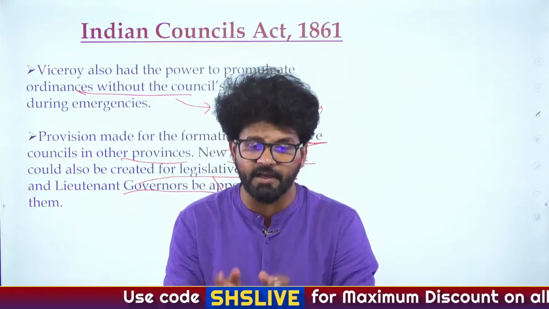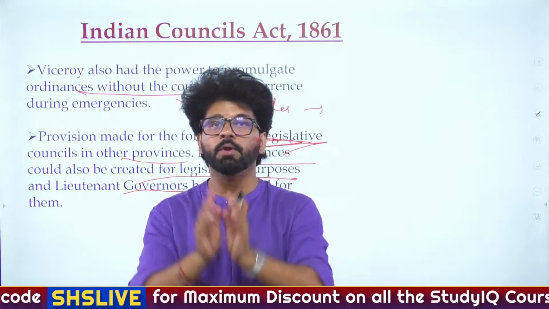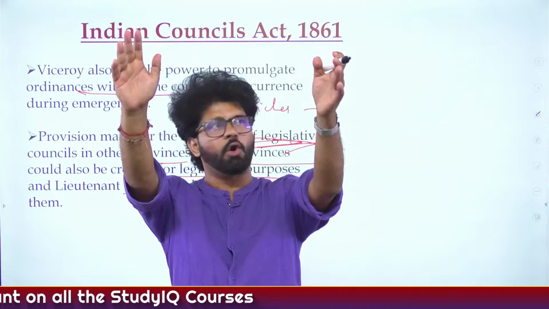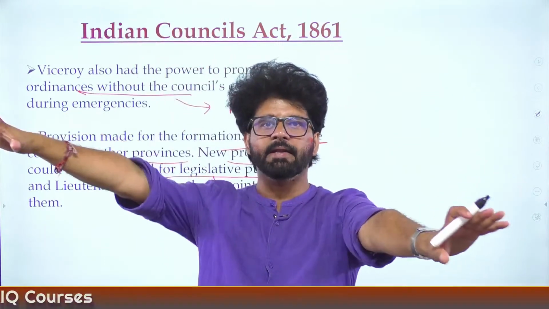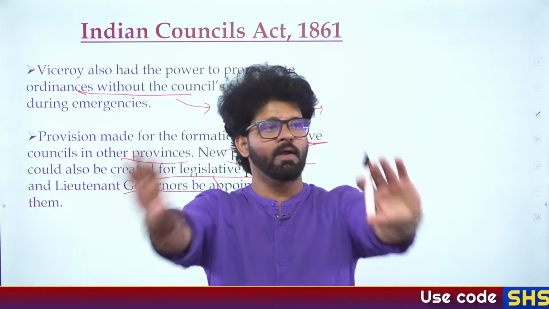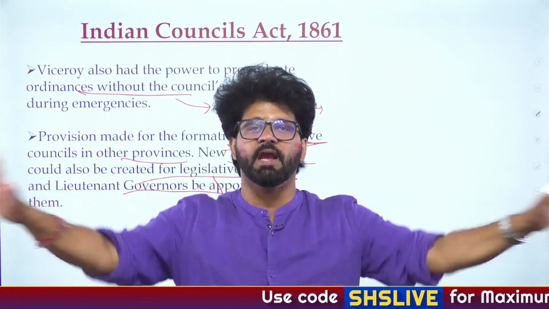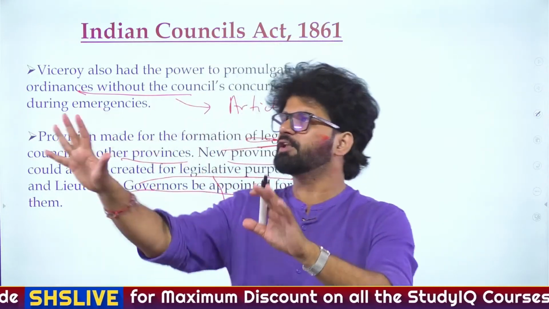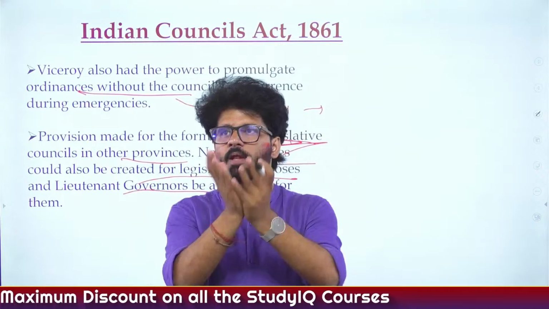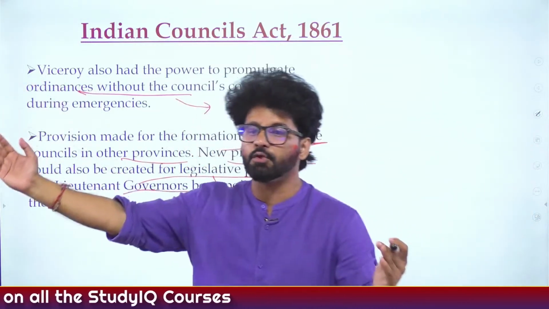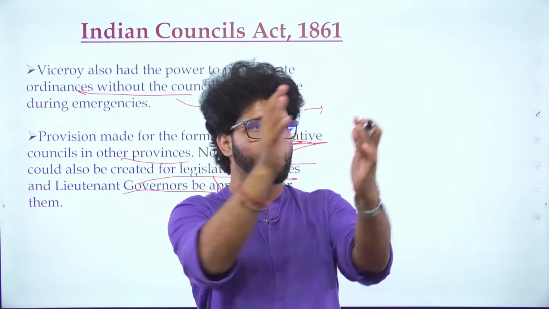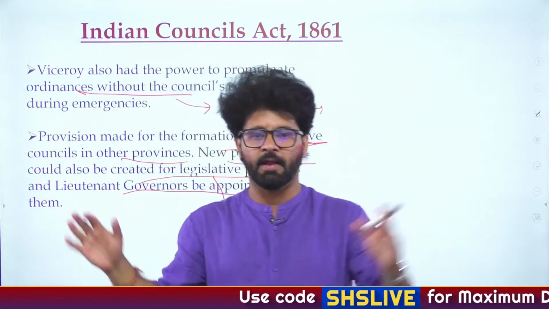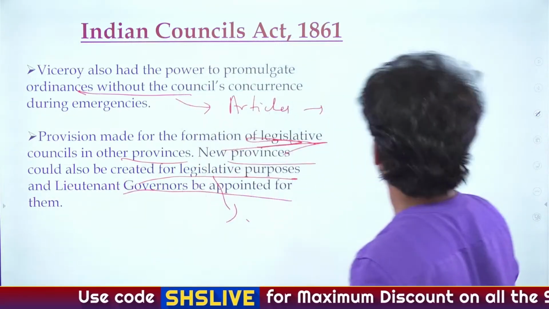Please understand one very interesting thing. When we come to the 1909 Act, there we will take all these: 1909, 1919, 1935, we will read them all together. We'll do a comparative analysis of all these three acts. Those three are the most important acts. If you have a time paucity, and you don't have too much time to revise all acts from 1773 to 1935, the first work will be to take these three acts, 1909, 1919 and 1935, and read them all together. Okay, we'll go there.